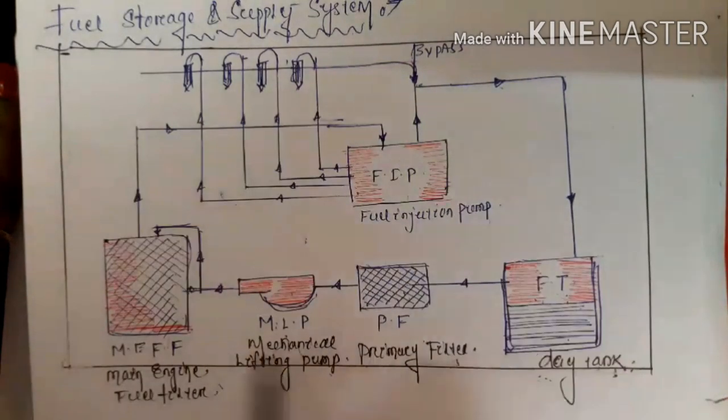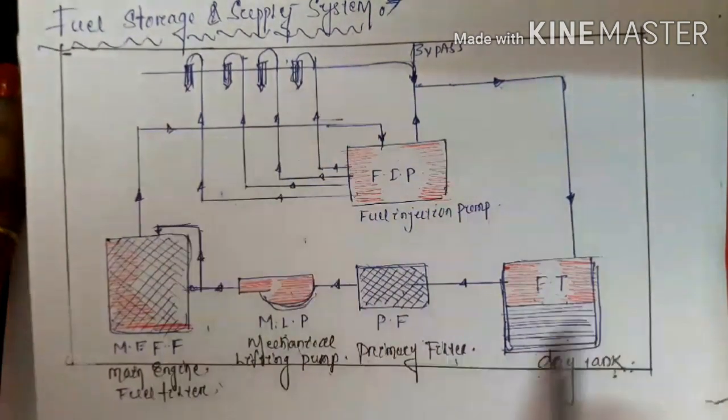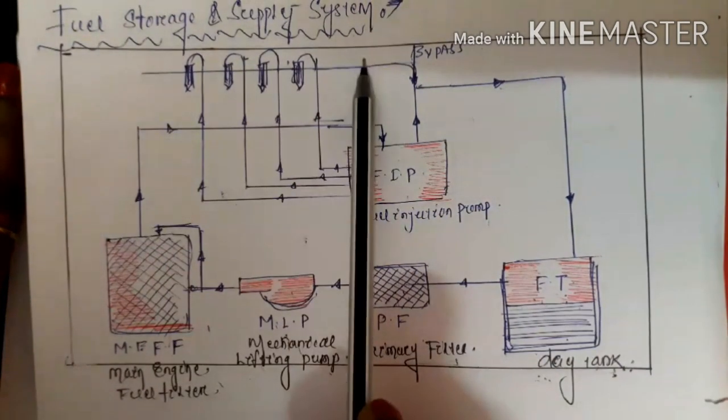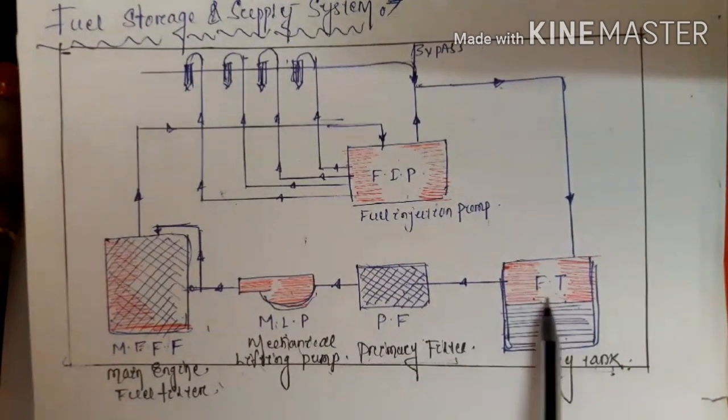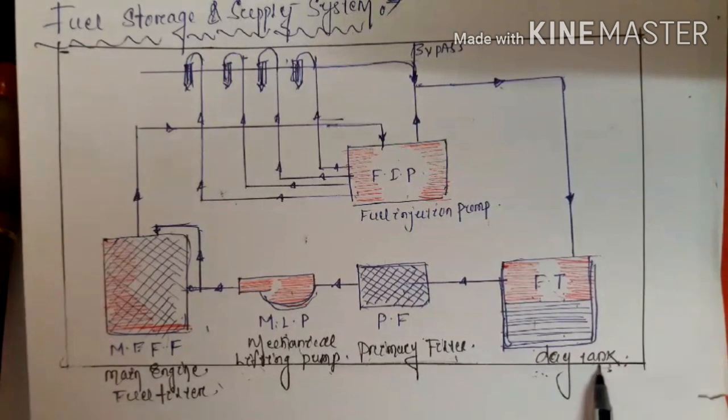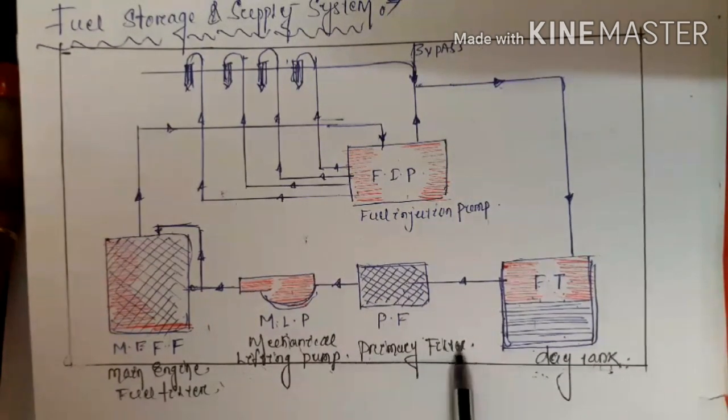Okay, this completes one cycle. Clear? This layout represents your fuel supply system. Again, I repeat the names of the components here. The first one is your fuel tank, which is known as your day tank. After that, a primary filter is connected here.